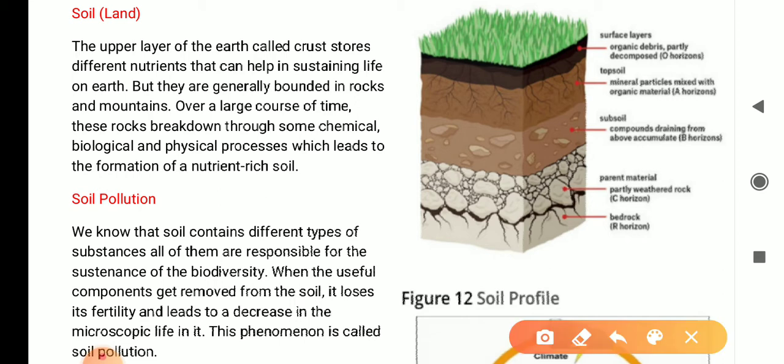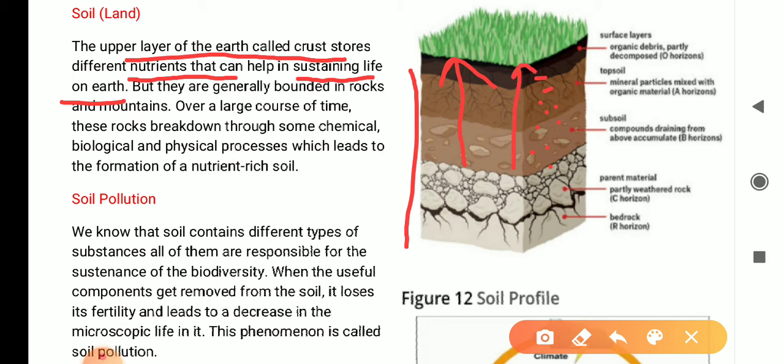Soil is a layer of the earth's crust. The uppermost layer of the earth is the earth crust, and from this earth crust, the uppermost layer is soil. It contains a large number of nutrients that help in sustaining life on earth. Here we can see this layer of earth contains a large number of nutrients, and these nutrients are provided to the plants, so life is sustained through this soil.